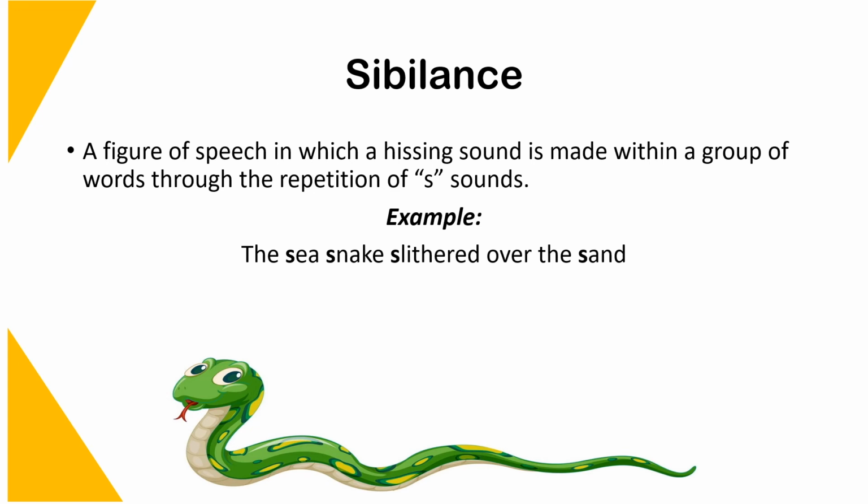In this line, a snake's movement is being described, and the repetition of the S sound creates an effect where a hissing sound of the snake can be heard. Just like in our previous example, we heard the buzzing bee through the alliteration of the B. However, in this example, it is sibilance because there's a repetition of the S sound, and we can almost hear the hissing sound of the snake.